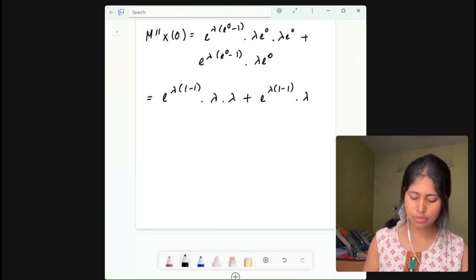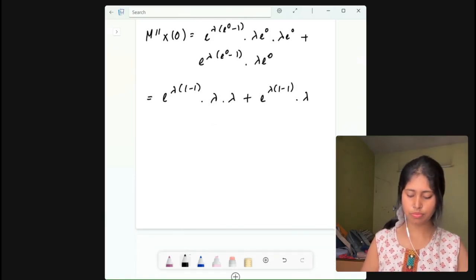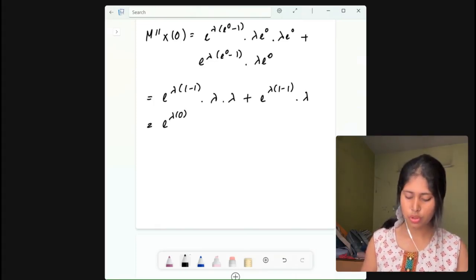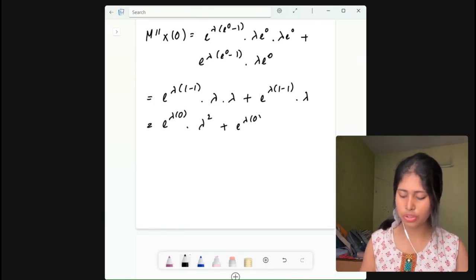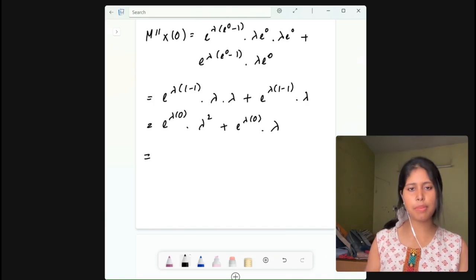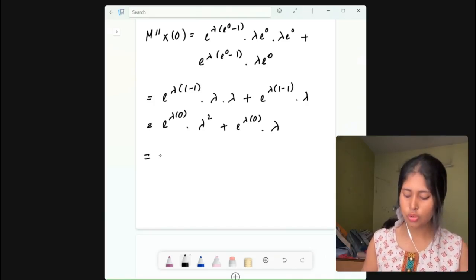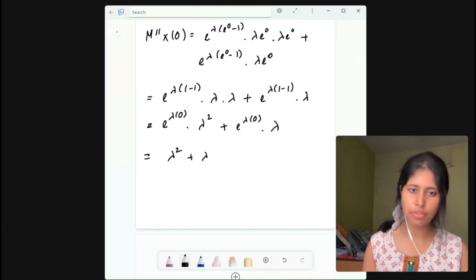Now next step. What is the next step? 1 minus 1 is 0. So e to the power lambda into 0, dot lambda square, plus e to the power lambda into again 0 here and lambda. And what is lambda into 0, which is 0? So e to the power 0 is 1. So I'm not writing that again. So lambda square plus lambda. This is what we get as the expectation of x square.